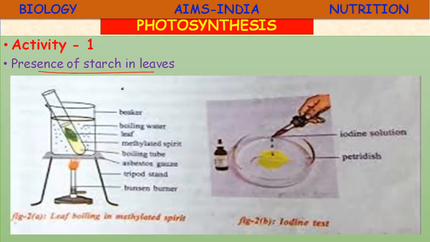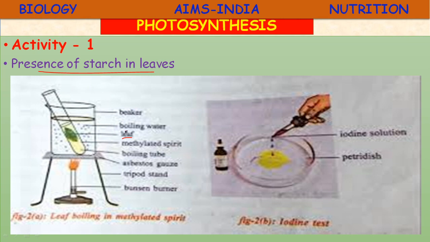This experiment is clearly given in your textbook also. I have taken the same picture here. Let us take a leaf from a plant, and we should select a soft, thin leaf so that it is easy to perform the experiment. Use a leaf which has been exposed to sunlight from morning to evening, because throughout the day the photosynthesis reaction takes place. So select a leaf and arrange the apparatus like this.